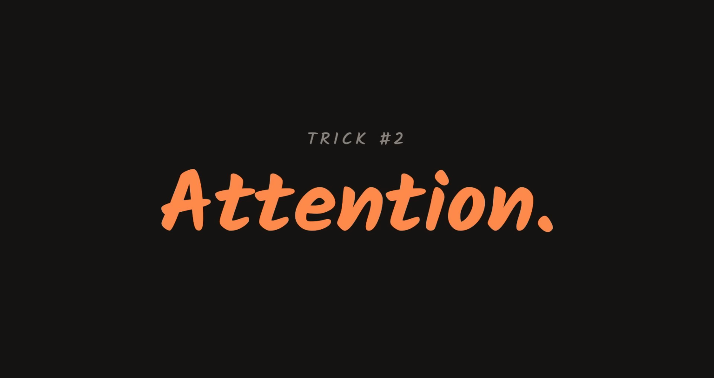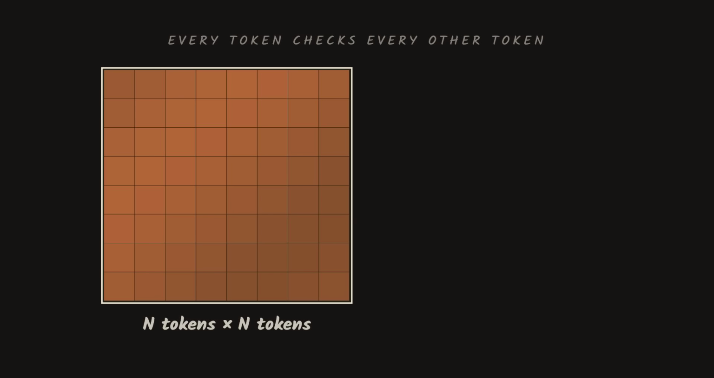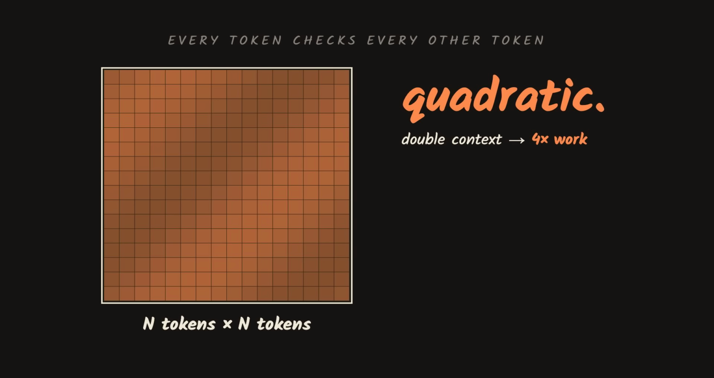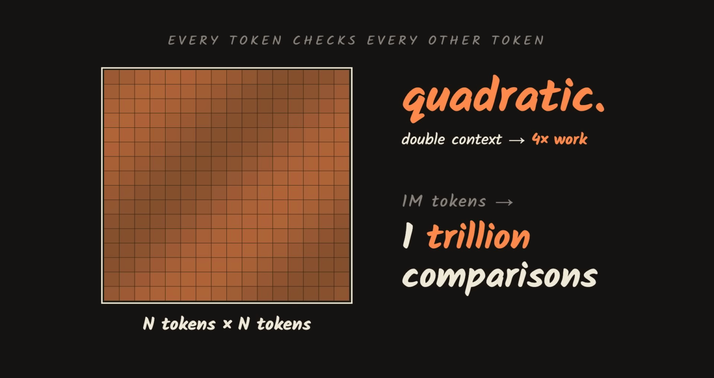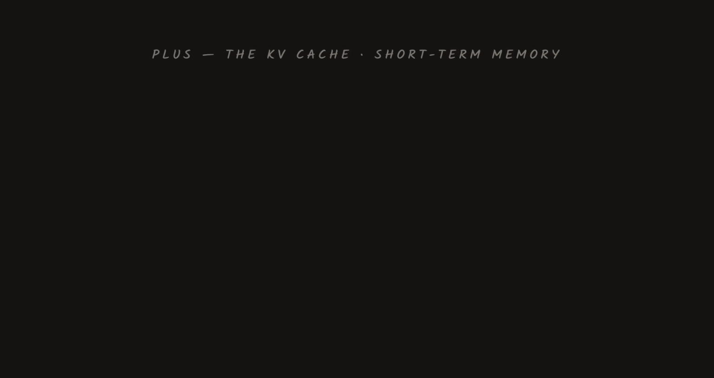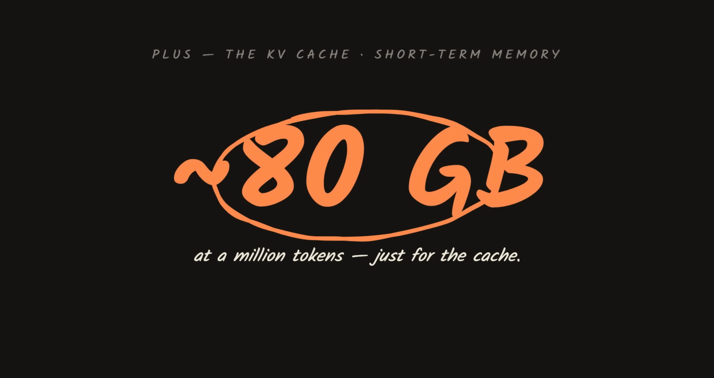Second trick, attention. In a transformer, every token checks in with every other token. The problem? It's quadratic. Double context, quadruple work. At 1 million tokens, that's 1 trillion comparisons. Plus, the KV cache, the model's short-term memory, also grows with context. At 1 million tokens, that cache would eat about 80 gigabytes on its own.